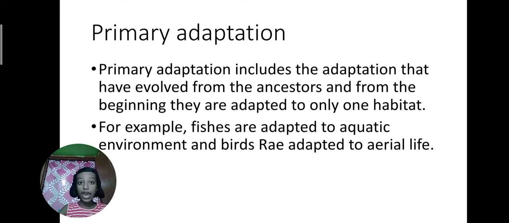Now you will ask for an example. An example of primary adaptation is the bird. Now can the bird live in water? No. It has an aerial life. Now fish. Can the fish live on land? No. It only lives in water. So from the ancestors, from the beginning of their journey and development, the animals have been adapting like this, and will be adapting in this way.